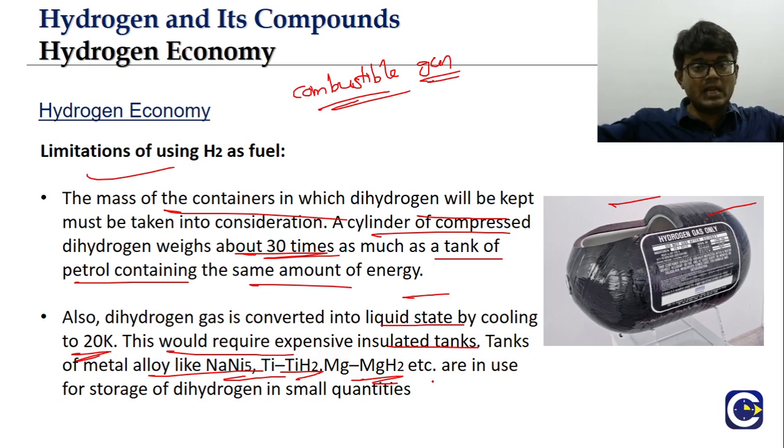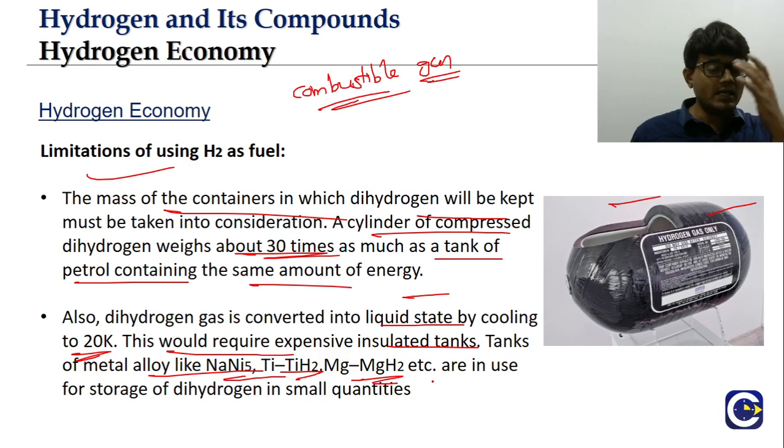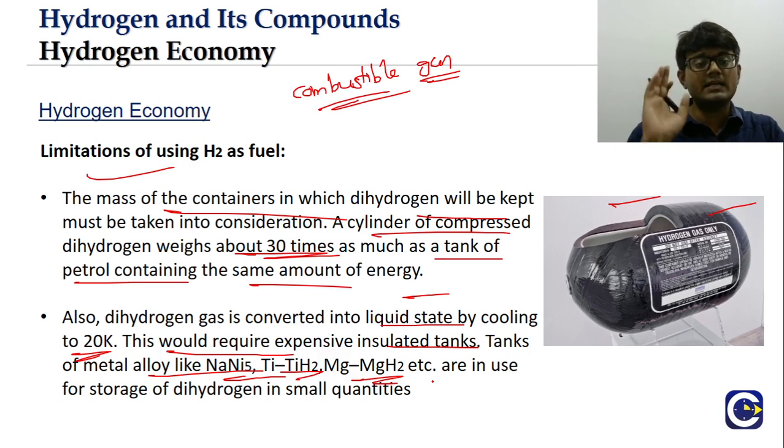Definitely, if you want to store them in large quantity, the risk will be even more. The chance of explosion will be getting higher and higher. That is why we don't see people using dihydrogen as a fuel. But if you look at rocket fuel, there we definitely use liquefied hydrogen as a fuel. There they have to take all these precautions to make sure there is no unwanted incident. Okay? Only if we do all this will we be able to use hydrogen as a fuel. That is one of the major limitations of using hydrogen as a fuel.